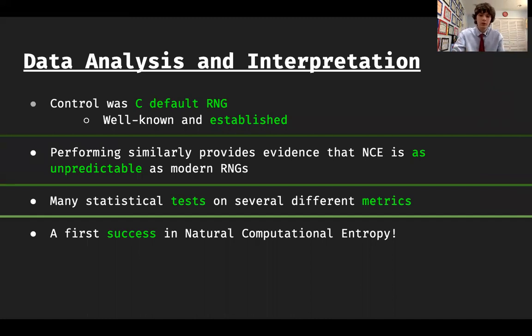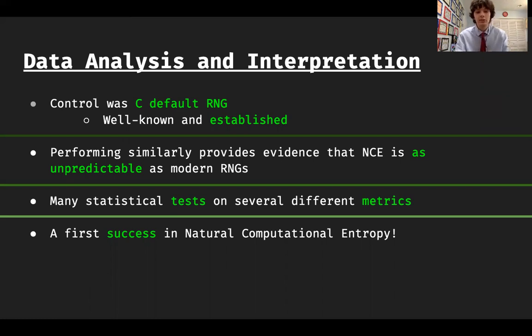The control was a well-known and established random number generator that's accepted. It's a good standard. And the one I coded performed very similar to it. This provides evidence that the random number generator I made is as comprehensive and as unpredictable as modern technology, meaning the hypothesis was supported, and we actually can use natural computational entropy to generate random numbers.